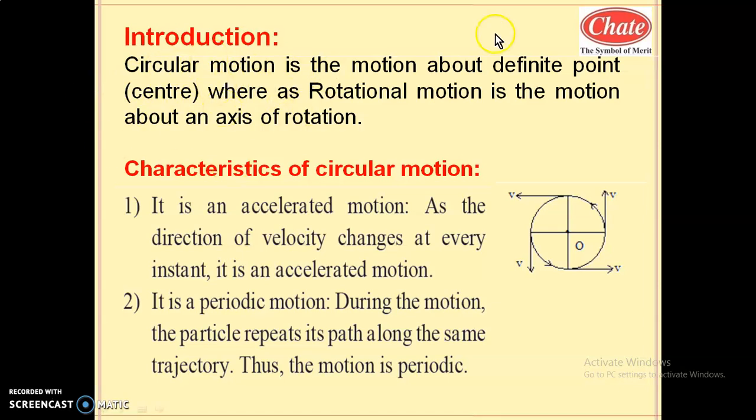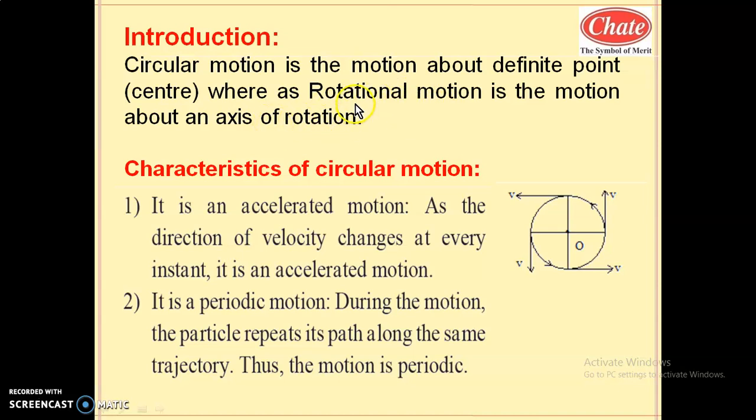So these things are important while studying the physics in this chapter. Earth also has one additional motion, that is rotational motion. Earth completes one rotation in 24 hours, and that is considered the duration of a day. So earth rotates around its axis of rotation.